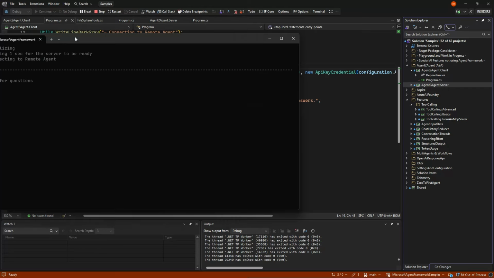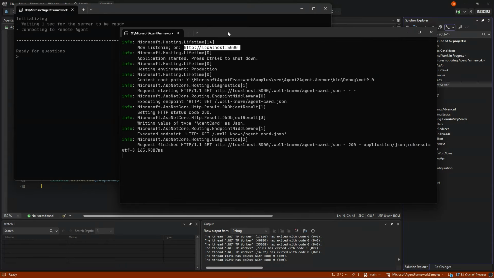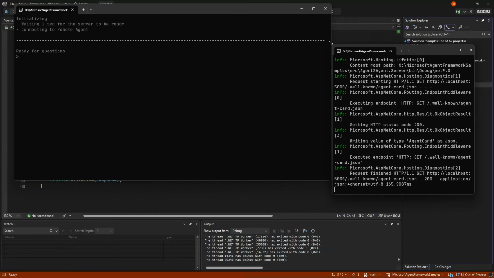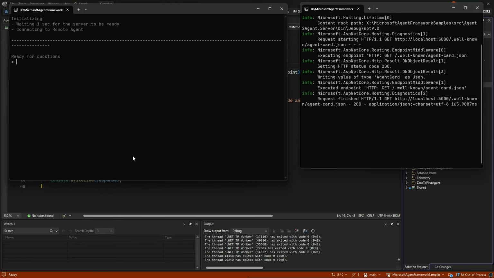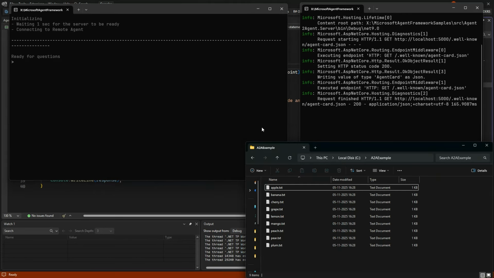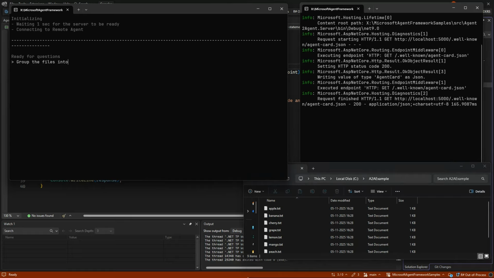So when we again look at it here and the server, let me try to get them a little more side by side here. This and the files. Then we could, for example, say group the files into folders based on their color.